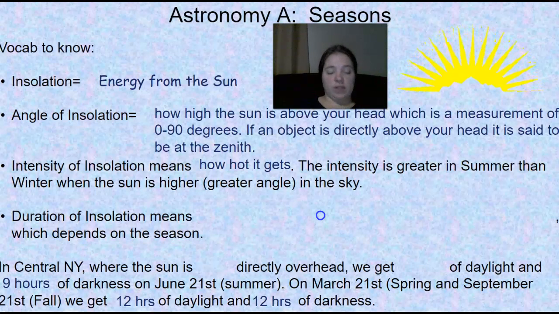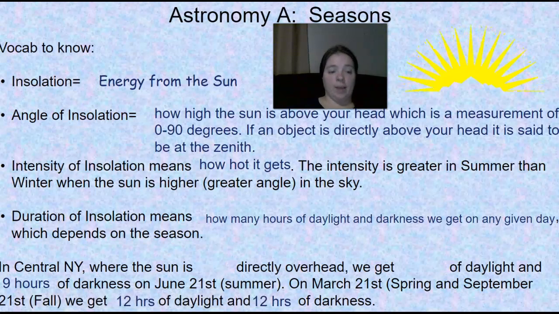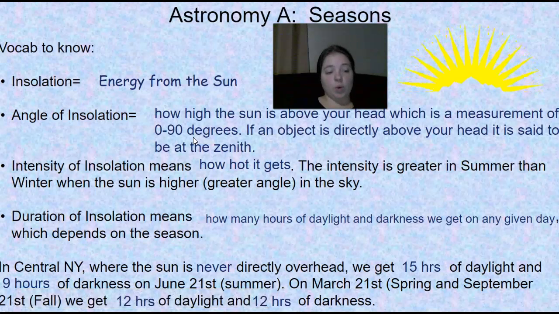So the duration of insolation is how many hours of daylight and darkness we get on any given day, which also depends on the season. In central New York, where the sun is never directly overhead, we get 15 hours of daylight and 9 hours of darkness on June 21st, summer. That's the longest day of the year. On March 21st and September 21st, spring and fall, we get 12 hours of daylight and 12 hours of darkness. So it's an even split, half and half.